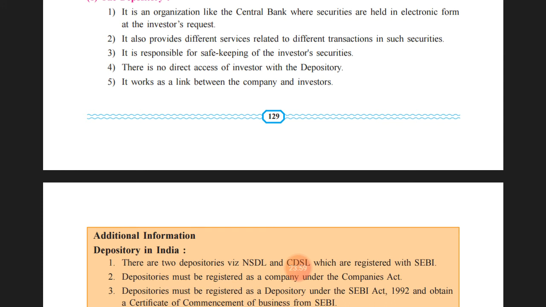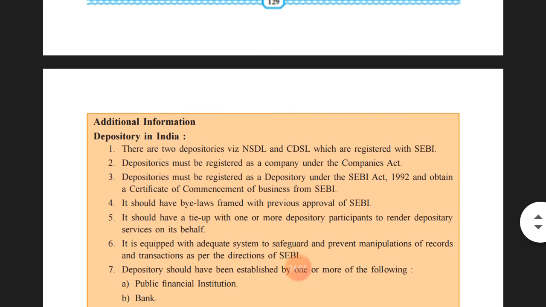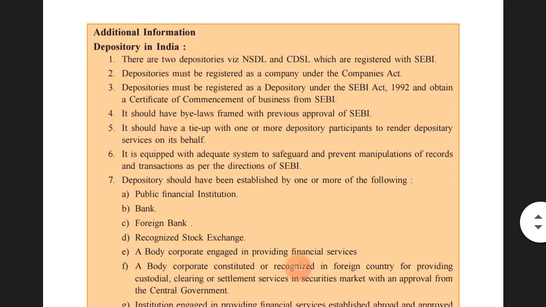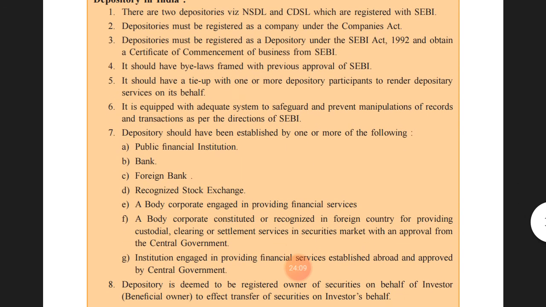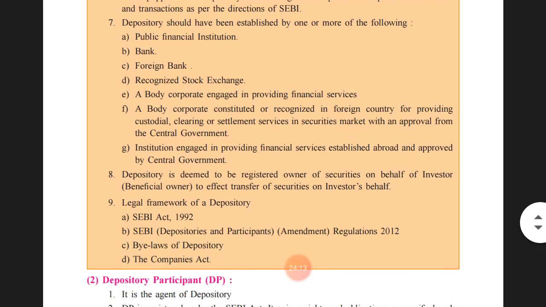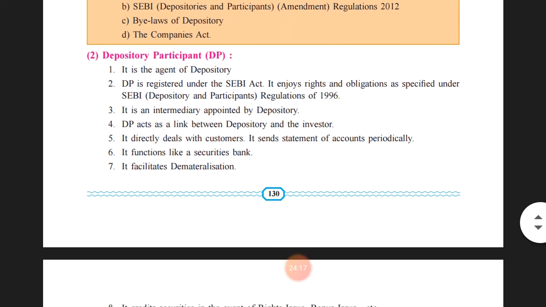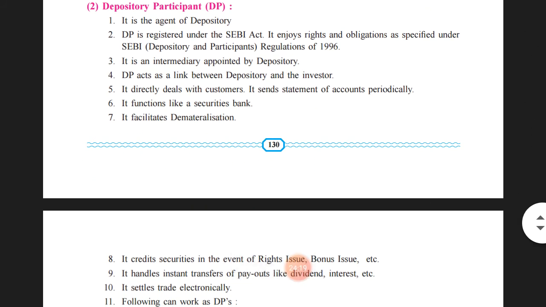So depository will act as a link between the investor and the company. Here some more additional information and data has been given. If you go through this additional information and data, you will have more clarity and understanding related to the depository in India.